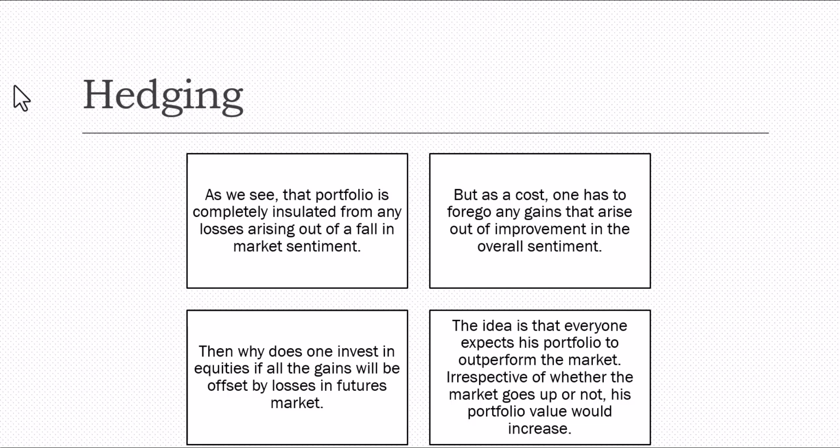The idea is that everyone expects his portfolio to outperform the market irrespective of whether the market goes up or not. His portfolio value should increase. So he wants that his portfolio should increase. So he wants to remain invested rather than exit and sell all the shares in a belief that the market is going to correct. But the market can always have its own mind. Sometimes, when there is a common consensus the market is going to fall, the market rises.